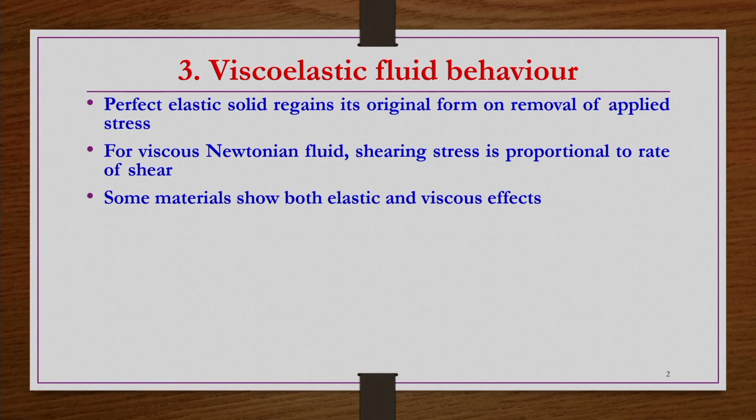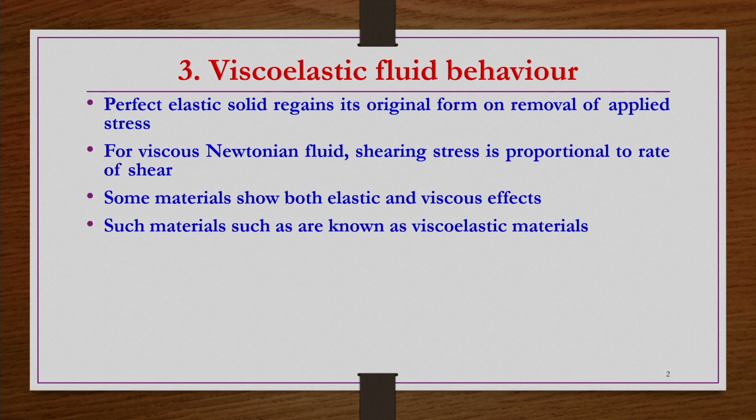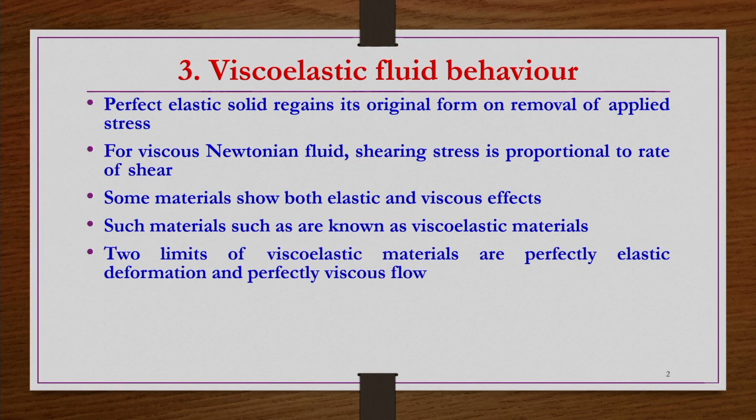However, some materials have been found to display both elastic and viscous effects, and these materials are known as viscoelastic materials. In some textbooks you may also find the word elastico-viscous materials as well. Both of them are the same indeed in general, but some people refer to these materials as elastico-viscous material if the elastic behavior of the material is more compared to the viscous behavior. Okay. Otherwise, they are the same. One can use either the viscoelastic or elastico-viscous term for these materials.